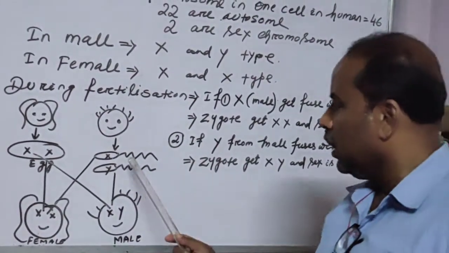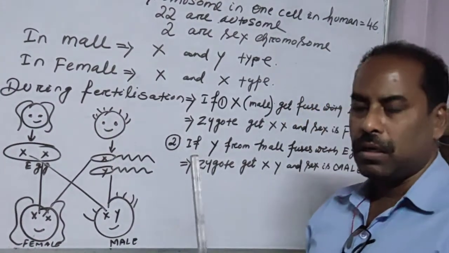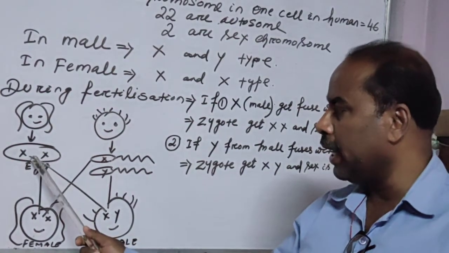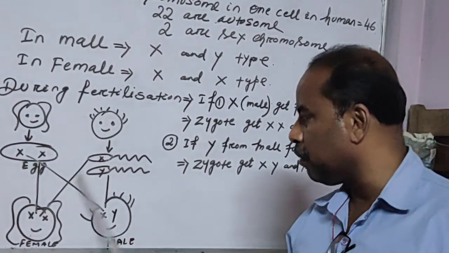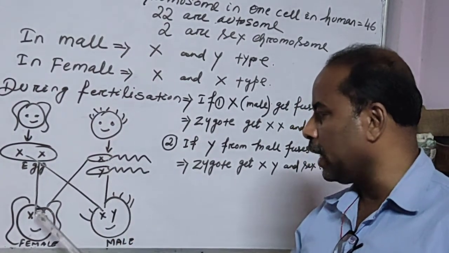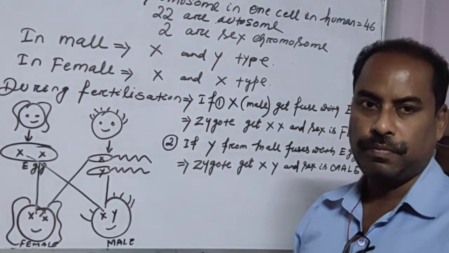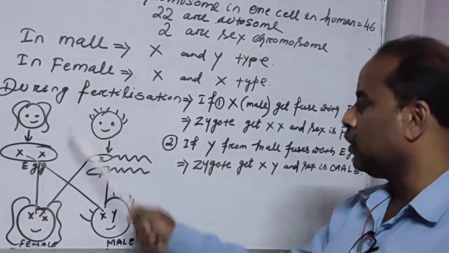For example, if the sperm containing the X chromosome fuses with the egg, suppose this sperm comes and fuses with this egg, then what happens? Here X comes, here also X comes, X and X. The child gets X and X chromosomes. And when the child gets X and X chromosomes, that is called female.